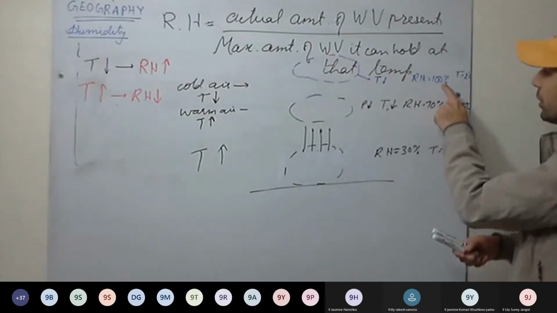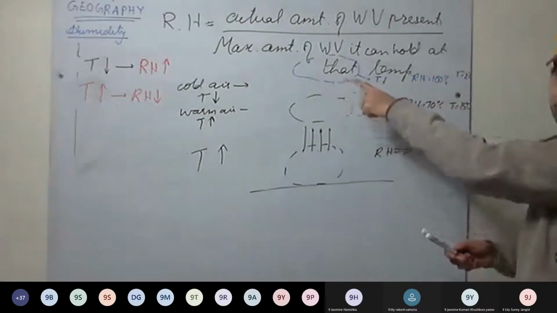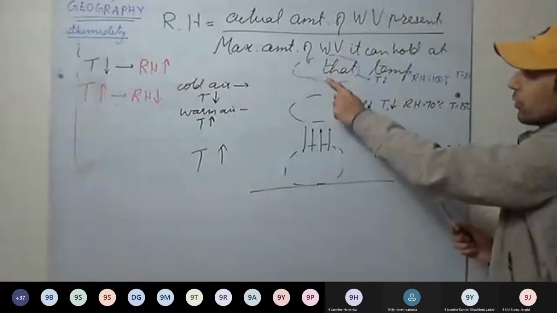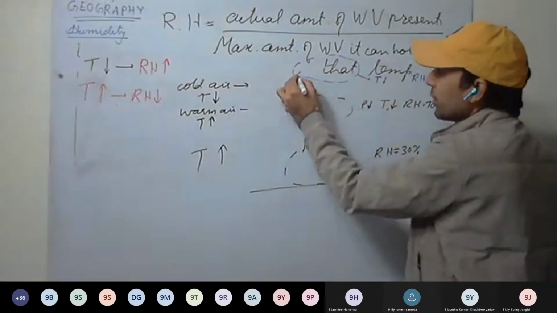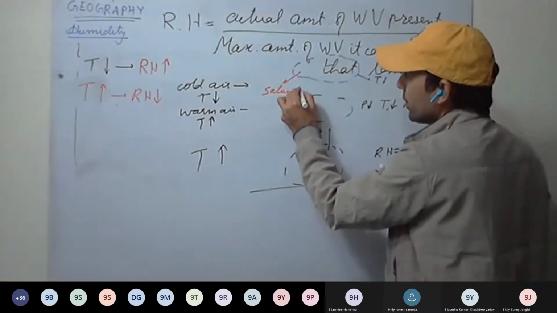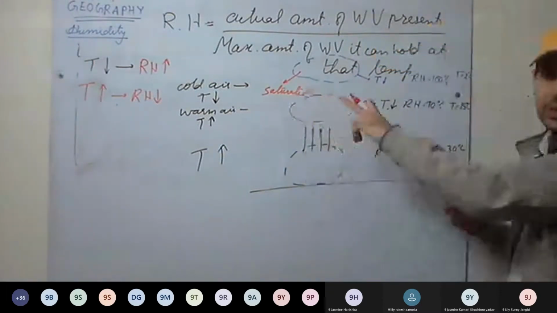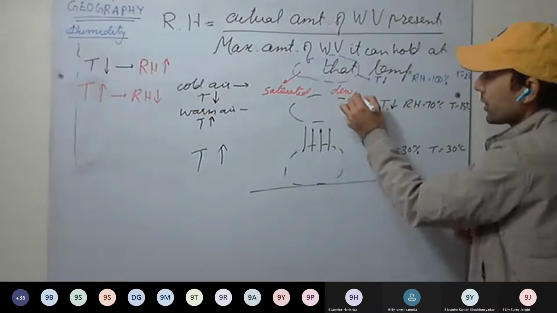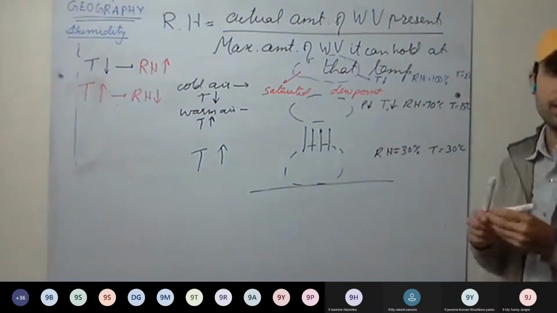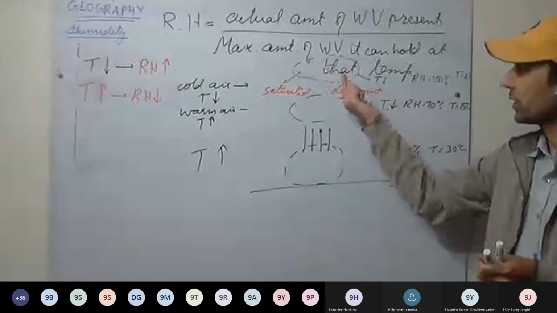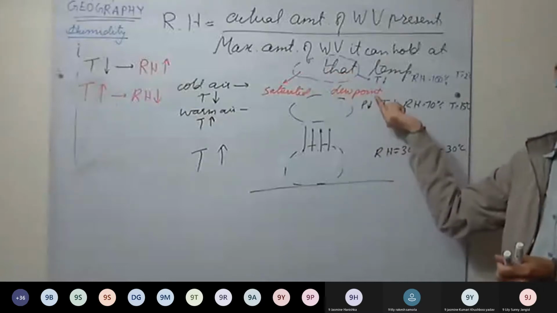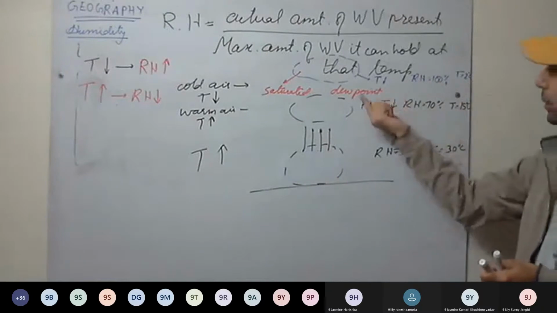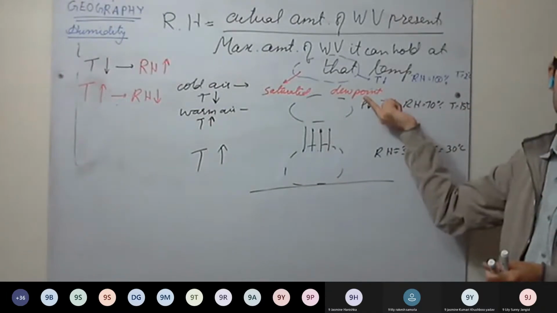Okay. Now see here what happens. When the relative humidity becomes 100%, this air is called saturated. It is completely saturated with water vapor. The temperature at which air gets saturated is called the dew point. It will be 2 degrees Celsius, for example, here. So the dew point has been reached.